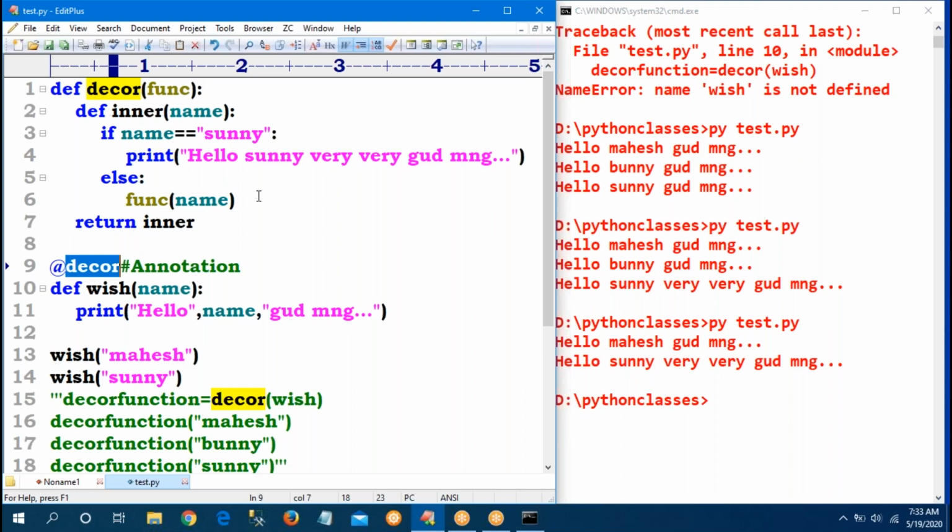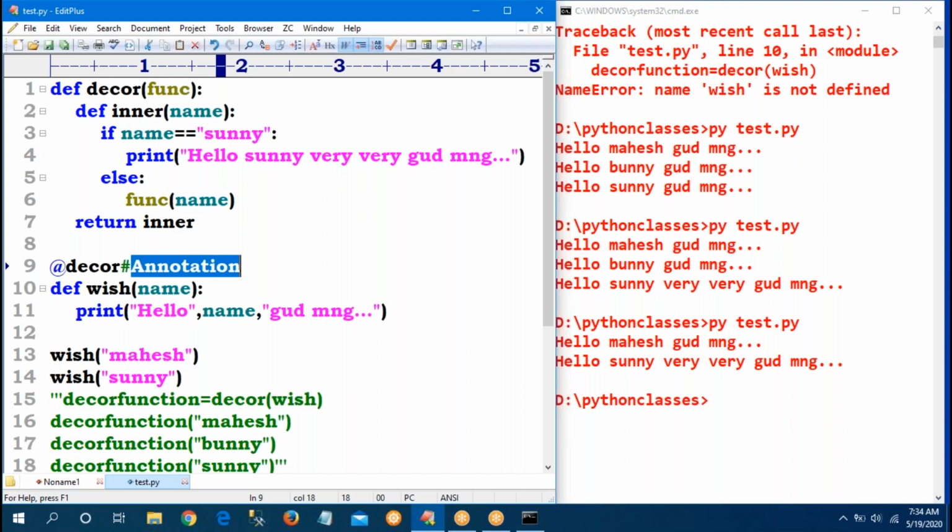Sir, in the core level it is not important. But it is the most important concept at the time of developing web applications. Yeah, Sonal, tell what is your query? At the time of developing web applications in Django, the annotations concept is important. The main advantage is that one existing functionality is already there and I don't want to change the existing functionality.